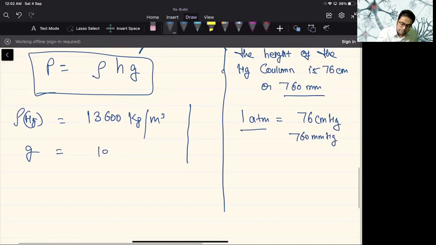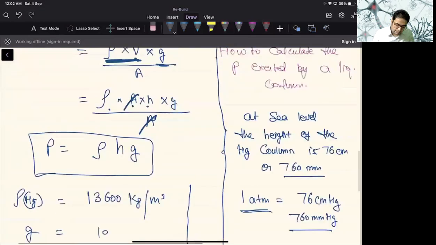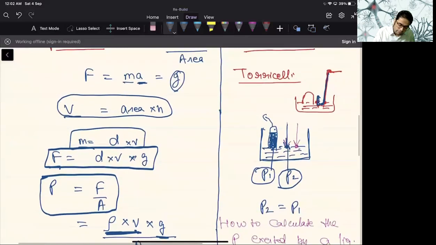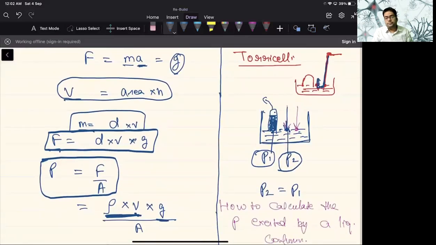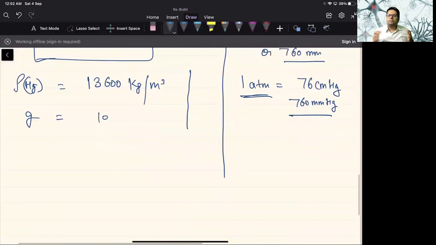Mind it, pressure can never be equal to height because these two have different units. But what this signifies is that the pressure of 1 atm will be equal to the pressure exerted by a liquid column of height 76 centimeter of mercury at sea level. Many a time you can get this in inches also.